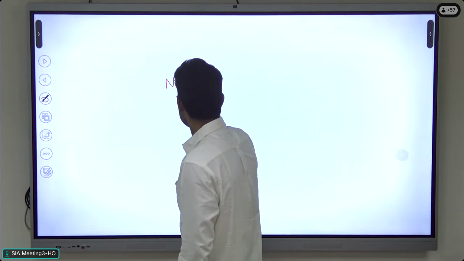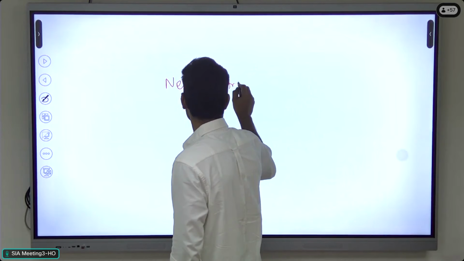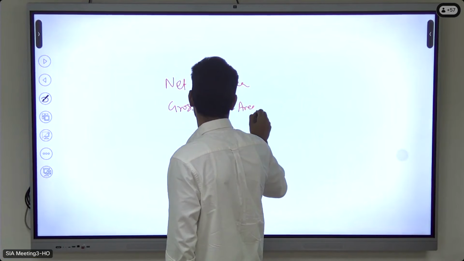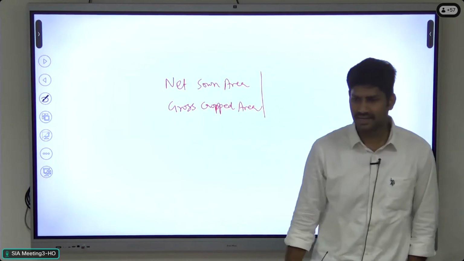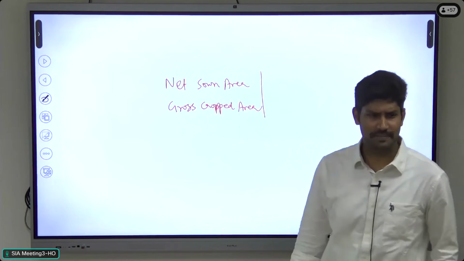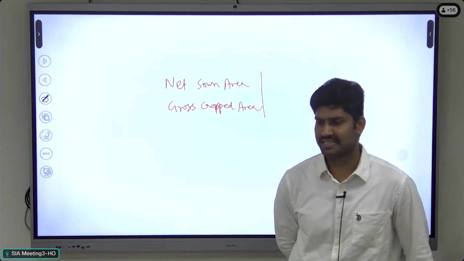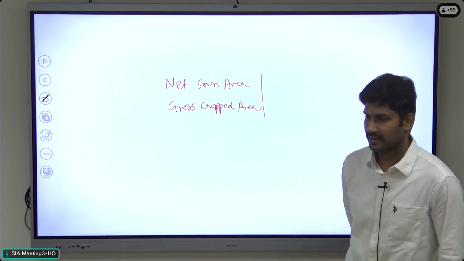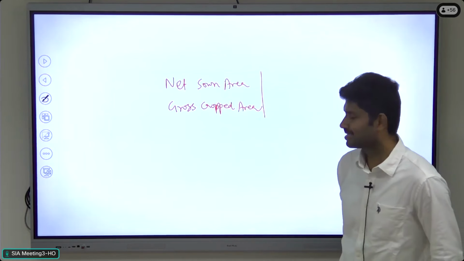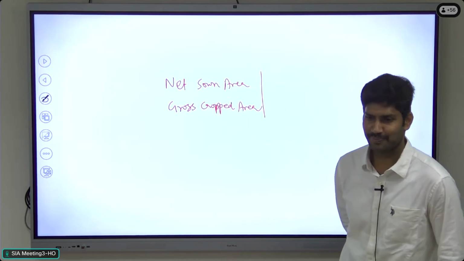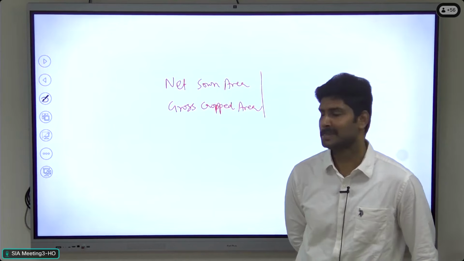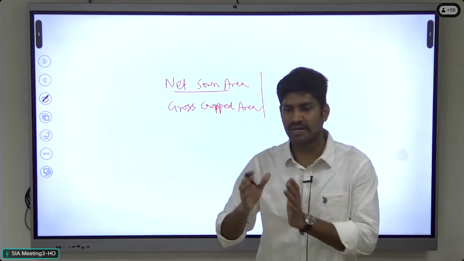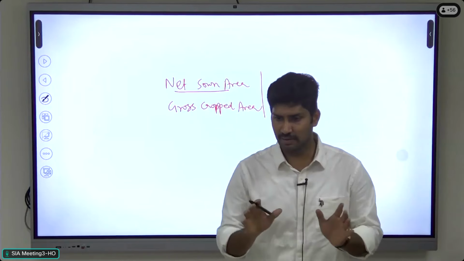So you might have heard about net sown area and gross cropped area, right? What is the meaning of net sown area and gross cropped area? Net sown area means the actual land area available for cultivation. The total area available for the cultivation.